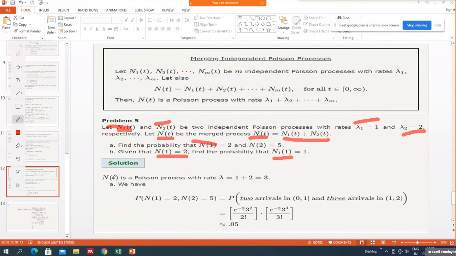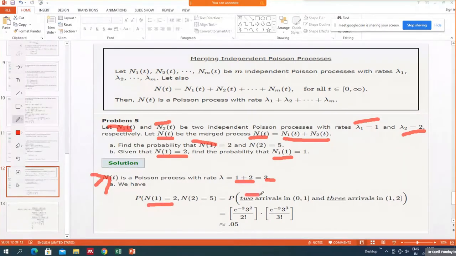So for this, first we find the parameter of the new process N_T. N_T, being a sum of independent Poisson processes, is again a Poisson process with parameter lambda, and its value is lambda 1 plus lambda 2. Lambda 1 is 1, lambda 2 is 2, so it is 3. So now I have to find the probability that N1 equals 2 and N2 equals 5.